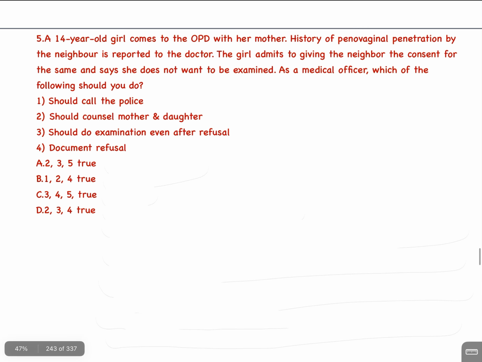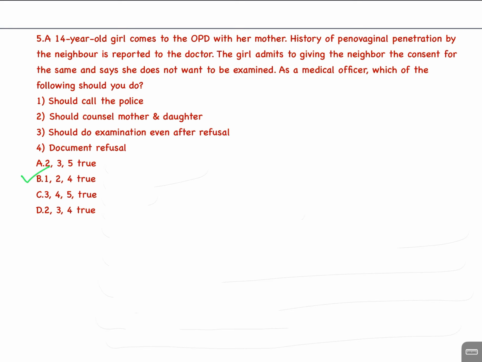Question number 5. A 14-year-old girl comes to the OPD with her mother. History of penovaginal penetration by the neighbor is reported to the doctor. The girl admits to giving the neighbor consent for the same and says she doesn't want to be examined. As a medical officer, which of the following should you do? 1. Should call the police. 2. Should counsel mother and daughter. 3. Should do examination even after refusal. 4. Document refusal। इसका आंसर है B.